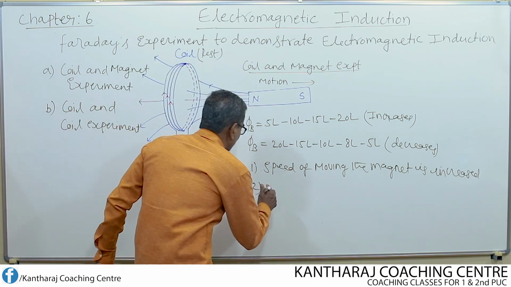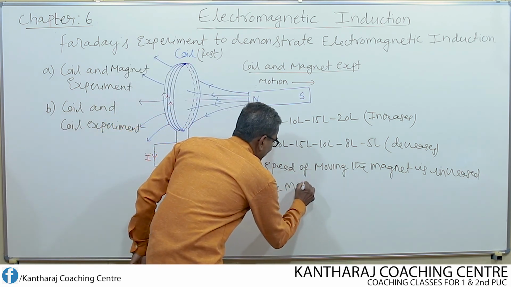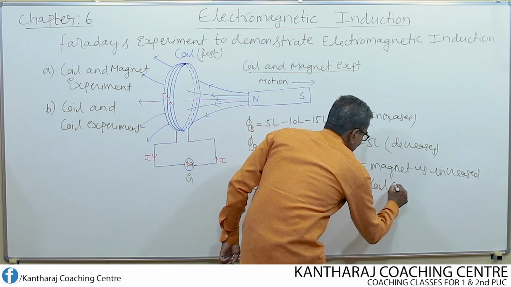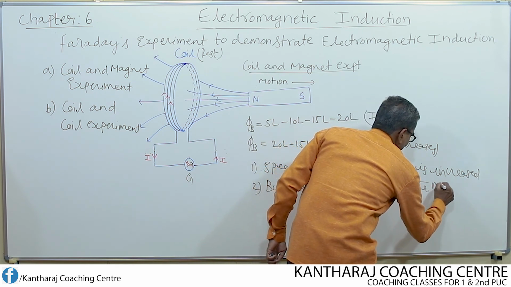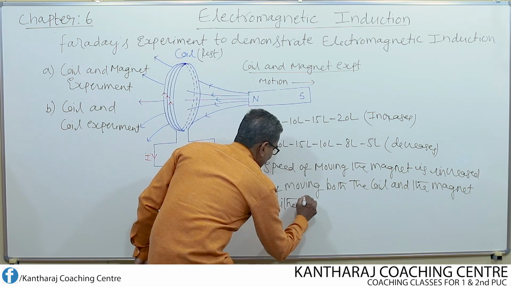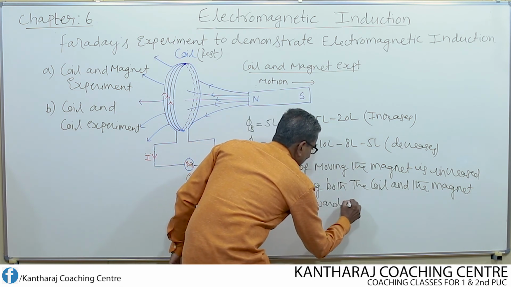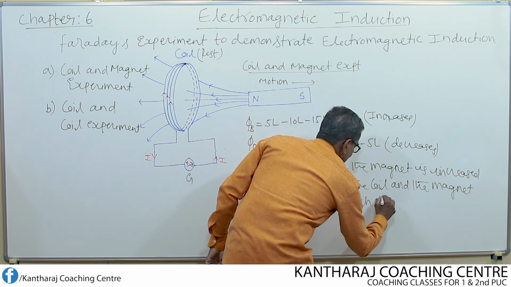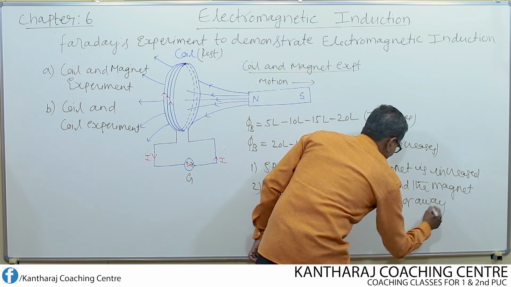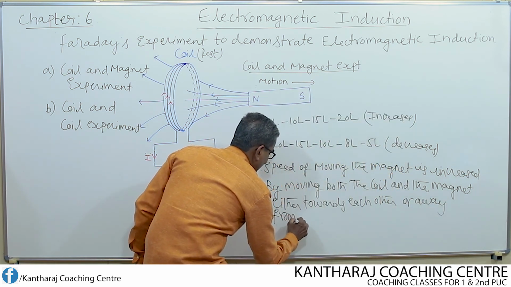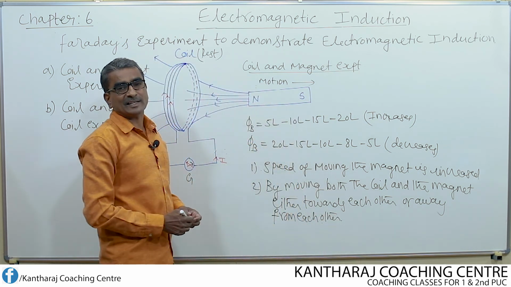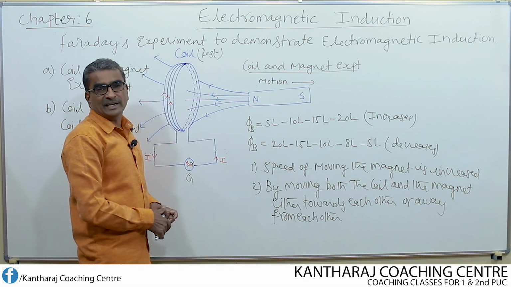That means now by moving both the coil and the magnet either towards each other or away from each other, this is another way of increasing the induced EMF.